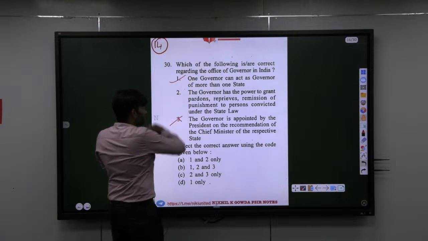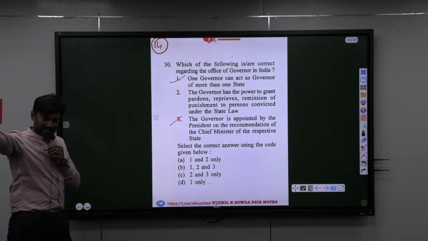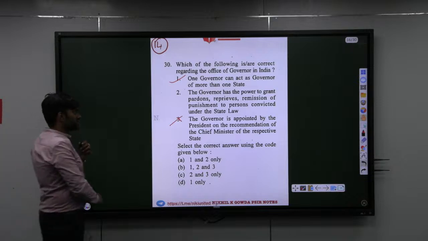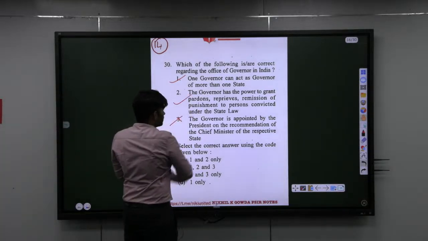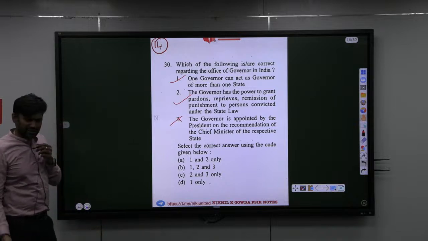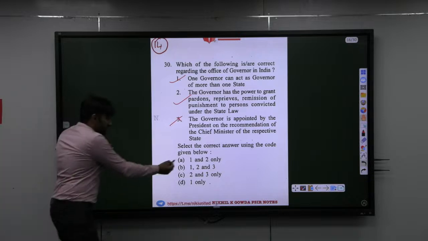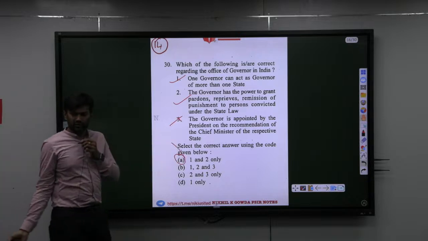First statement is 100% correct. Okay, maybe in the original constitution it was not there, but later they said one governor can be for two or more states. Then the governor has the power to grant pardon, reprieve, remission, punishment of a person convicted under a state law. So what will be the answer? A. That is 1 and 2. Simple.